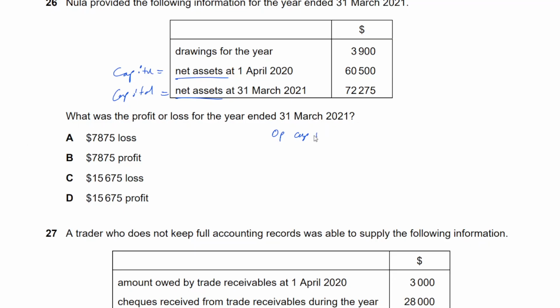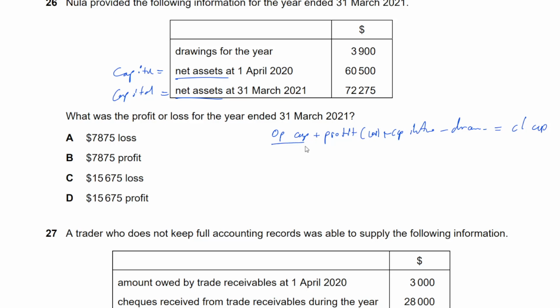Opening capital plus profit, or minus the loss, if there's a loss, plus capital introduced, minus drawings, equal closing capital. So that's basically the journey of opening capital to the closing capital.